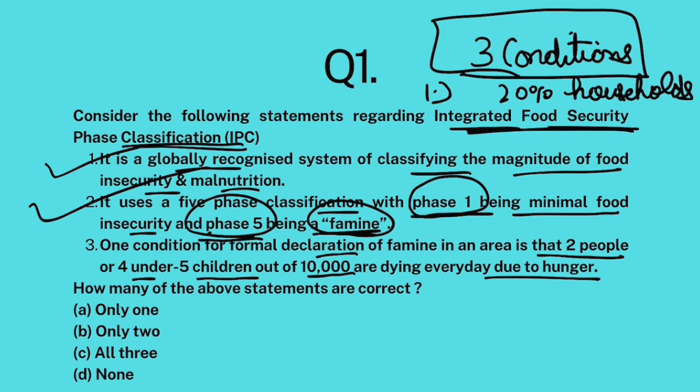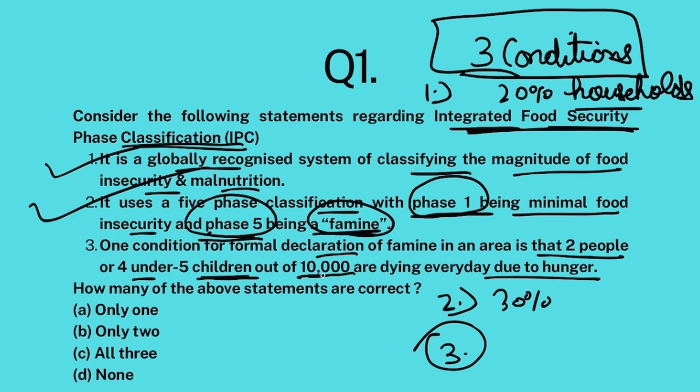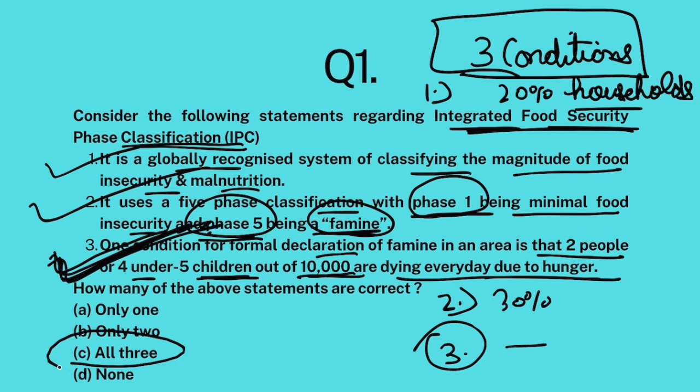Then number 2 is that around 30% of people are extremely malnourished. And the third is that 2 or 4 under-5 children out of 10,000 are dying every day due to hunger. So all 3 statements are correct. The answer is C.